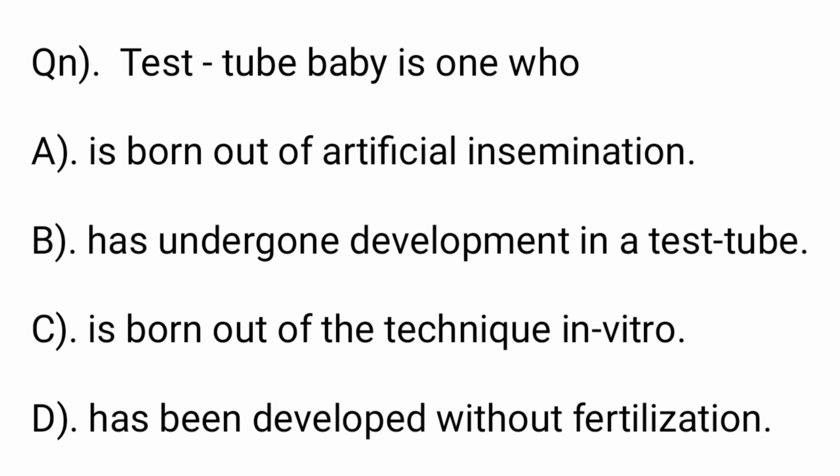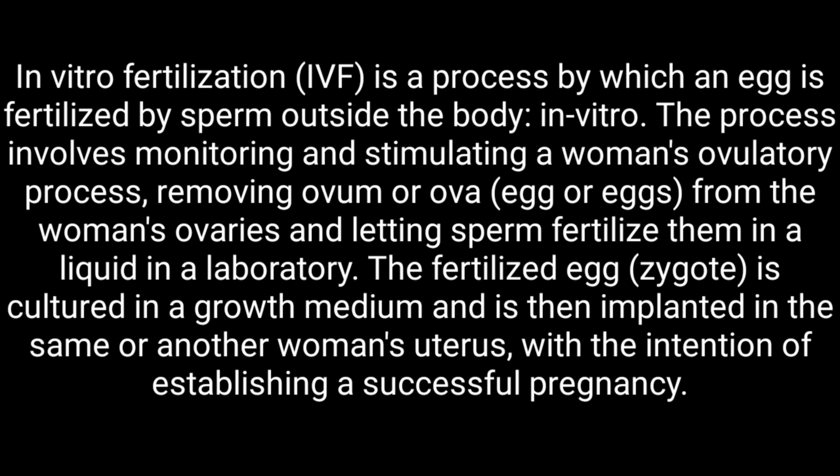Okay, next one. Test tube baby is one who, option A, is born out of artificial insemination, option B, has undergone development in a test tube, option C, is born out of the technique in vitro, option D, has been developed without fertilization.